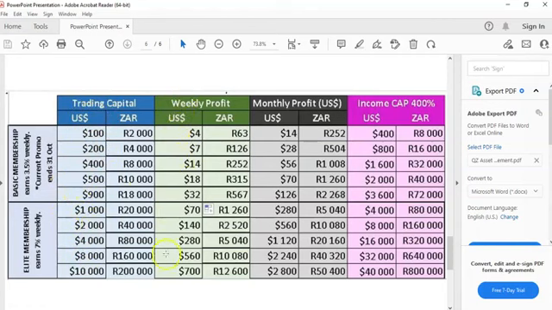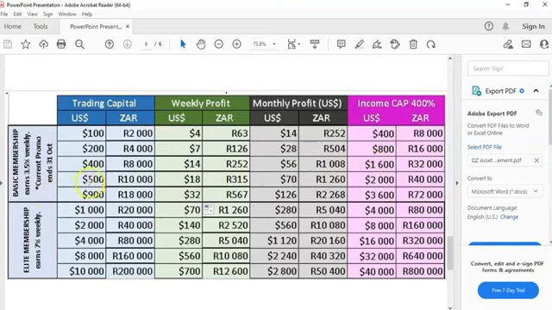And this is the weekly profit which QZ Asset Management promised to give you based on how much you invested here. And obviously this is the total monthly amount you will receive. The income cap means you won't receive any more than these amounts based on what you invested here. So if you invest $100, the total money you can receive is $400. If you invest $400, the total amount you can receive is $1,600.